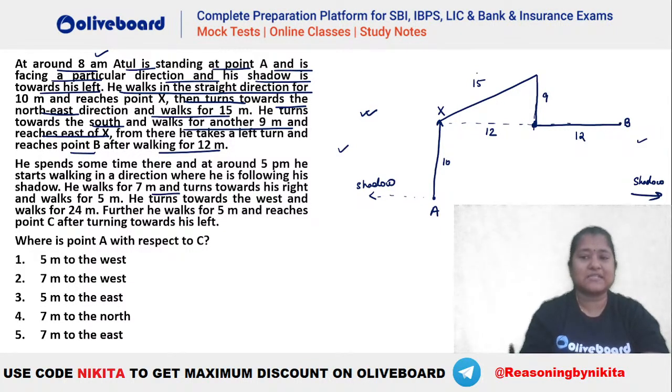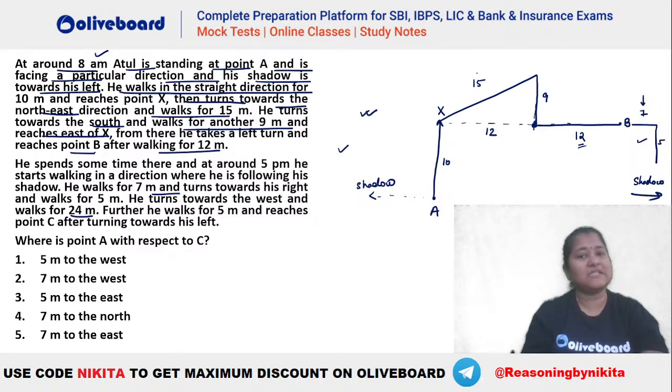So यहाँ से फिर से 7 meters जाता है. Let's say this is your 7 meters here, okay? Turns towards his right and walks for 5 meters. तो यहाँ से 5 meters आता है. So this is your 5 meters here. Okay, he turns towards the west and walks for 24 meters. Of 24 meters, you can see this is your 12 and 7.